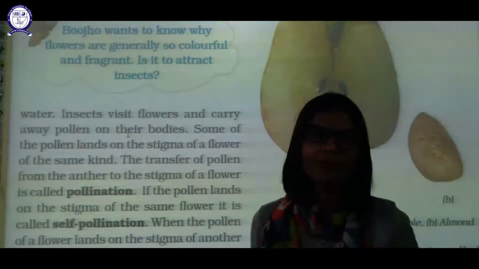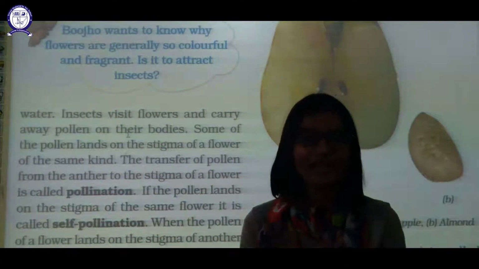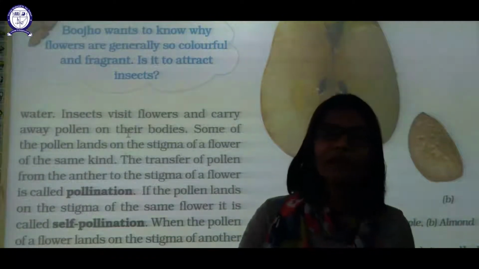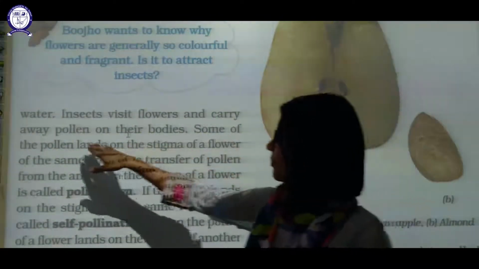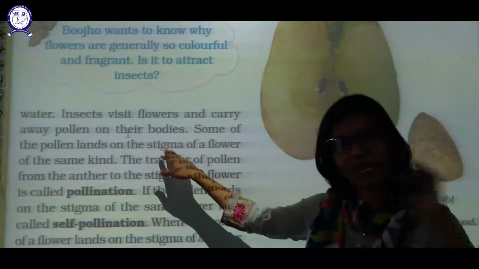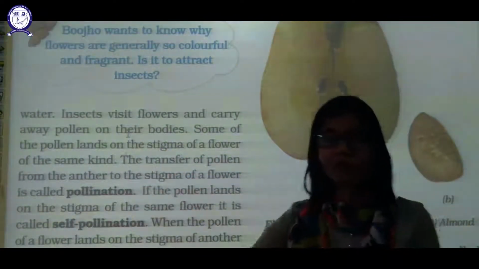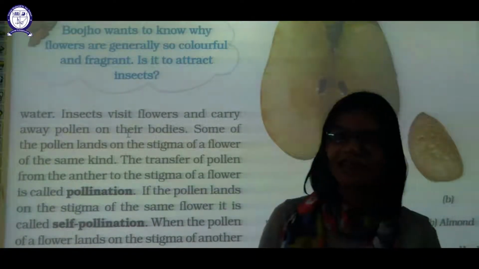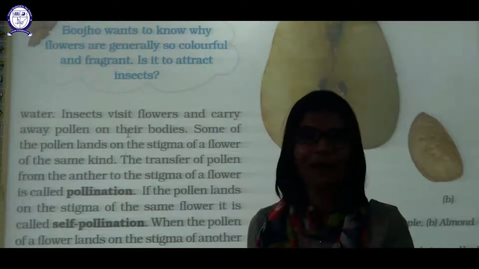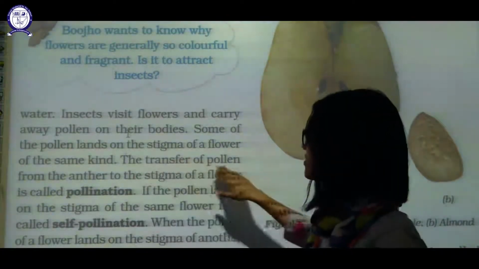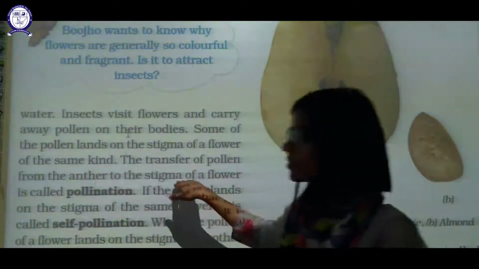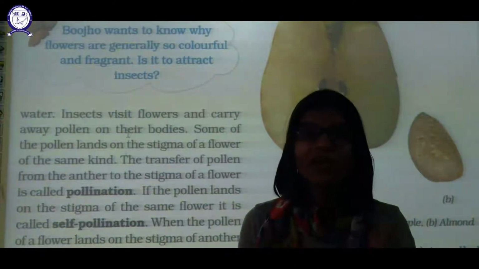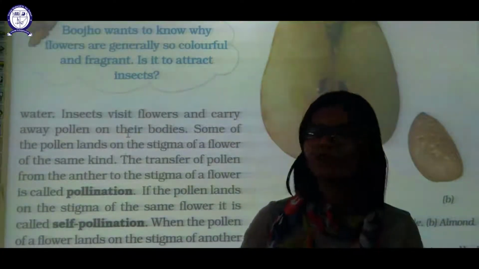When the body of the insect is sticky, the pollen grain will attach to the body of that insect, which will carry that pollen grain from one flower to another flower. Some of the pollen grains land on the stigma of another flower, but of the same kind. The pollen grain from the anther is transported to the stigma of the same kind of flower. This transfer from anther to stigma is known as pollination. Pollination is the transfer of pollen grain from the anther to the stigma.